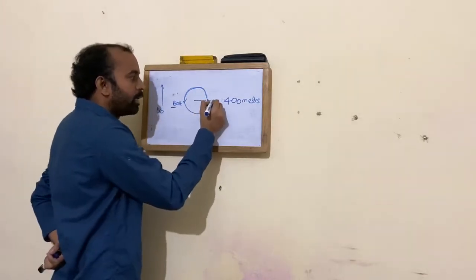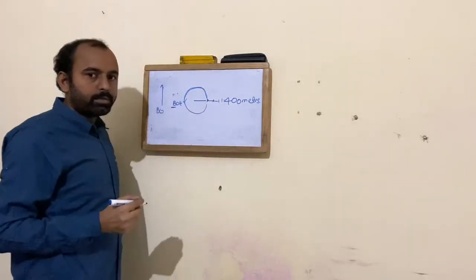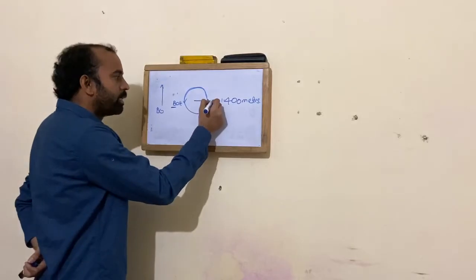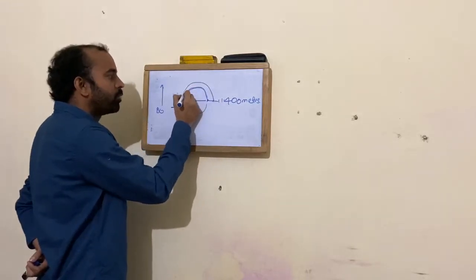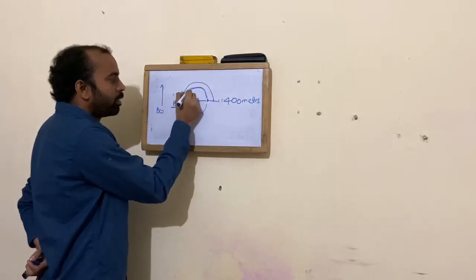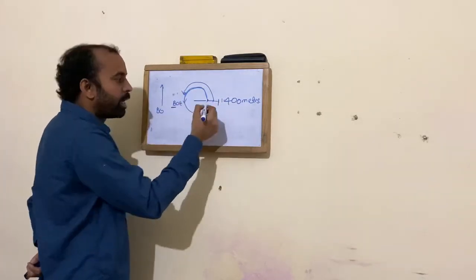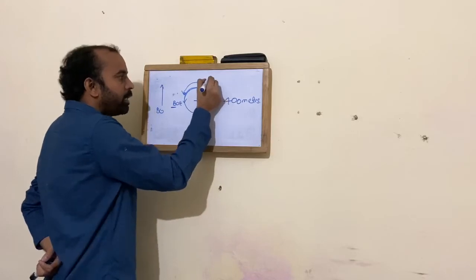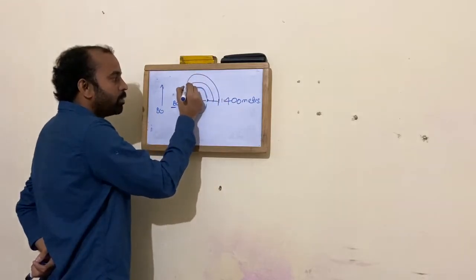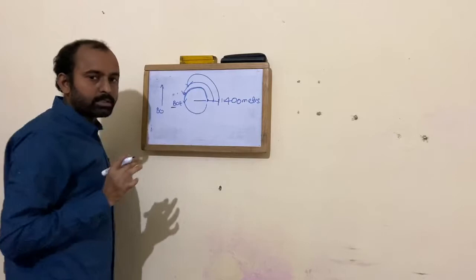The second runner, assume it is Milkha Singh, runs with certain speed and also reaches up to a certain point. Suppose the third runner is Hima Das, also a very fast runner, and she also reaches a certain point. So they have reached different points.